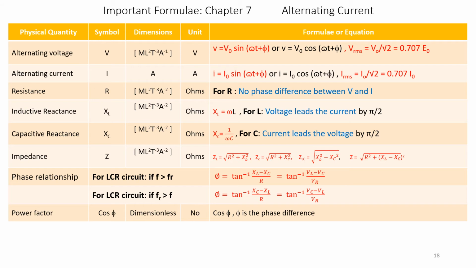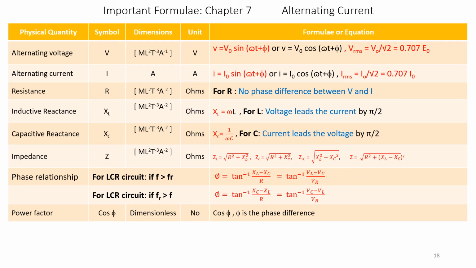And the relationship is V is equal to V naught into sine of omega t plus phi, or V is equal to V naught into cos of omega t plus phi, and Vrms is equal to V naught or Vm by root 2, that is equal to 0.707 times V naught.